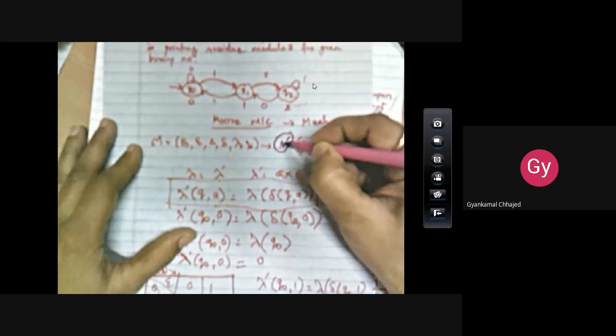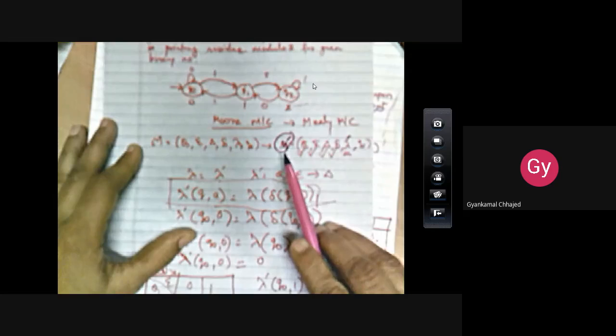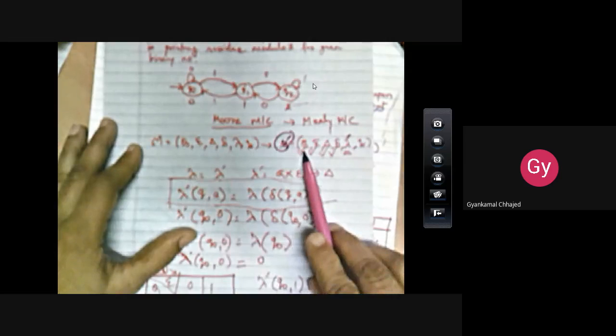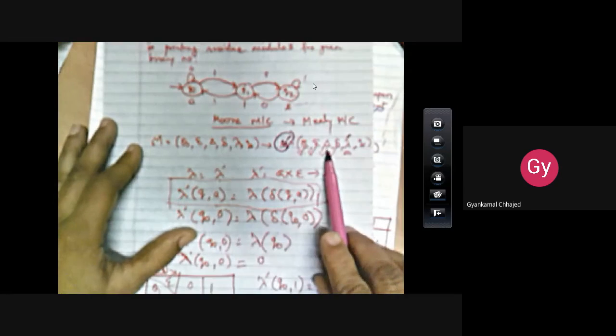Since we want to convert it to Mealy machine, this M dash is representing Mealy machine, and other tuples will be the same. Q will be represented as Q, input alphabet as input alphabet, output alphabet as output alphabet. Then delta function is as it is, only there is a change in case of lambda dash. So lambda dash will be changing. It will not be the same as the Moore machine.